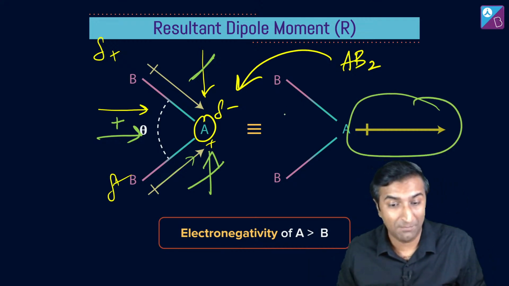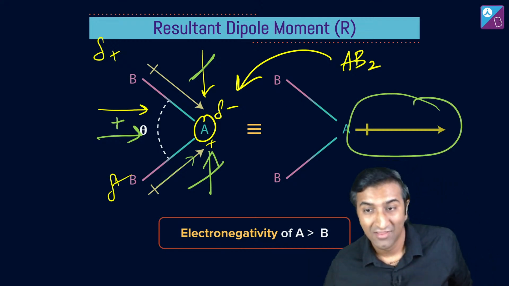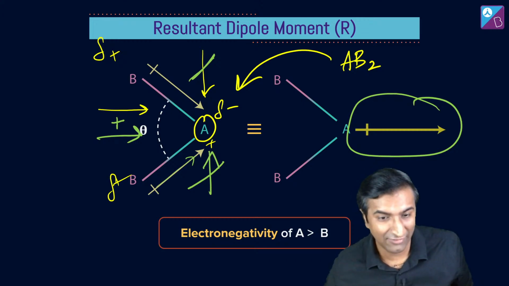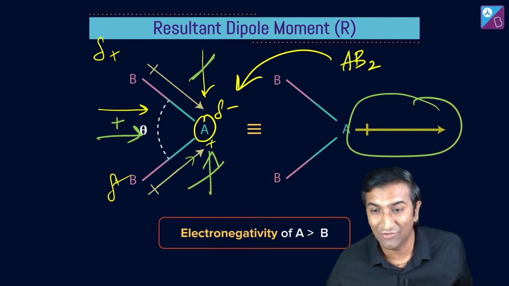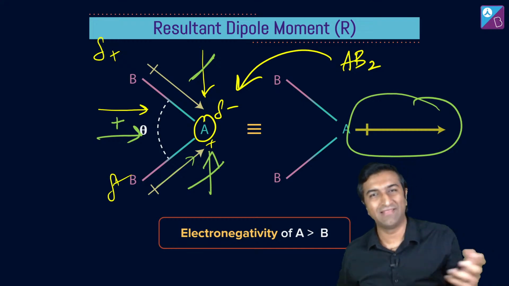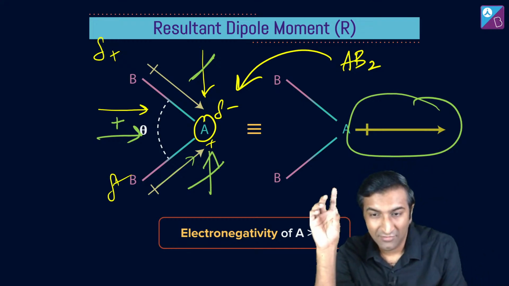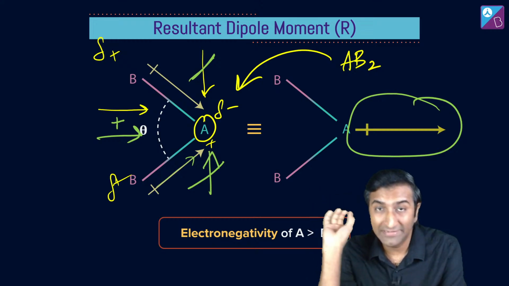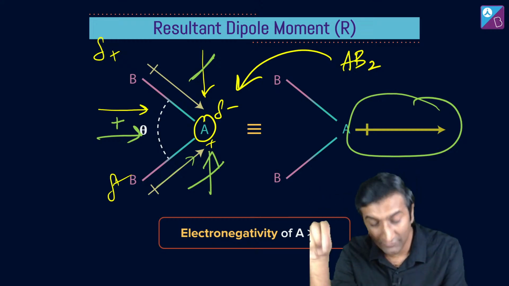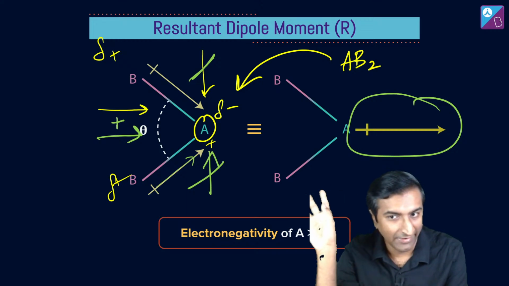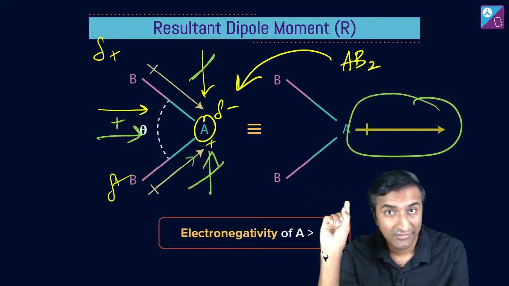Do you understand this? Parallelogram law फिजिक्स में है, vector chapter में है. Excellent वैष्णवी, thank you. Maths में भी है, देवांशी से, yes, दोनों में है. फिजिक्स, मैथ्स, केमिस्ट्री सब सेम ही है. ठीक है. ये समझ में आया? This is the most important idea of dipole moment. Please tell me if you've understood this. If you have, we will go ahead. If you haven't, I'll explain again. Did you understand this? Yeah?